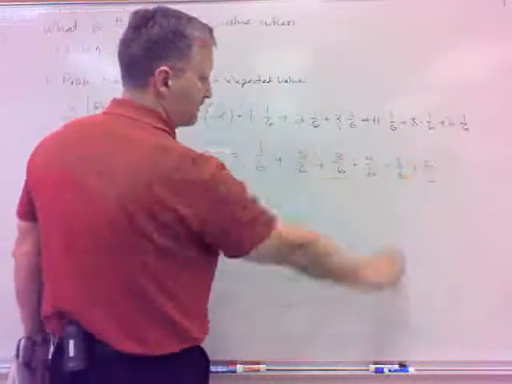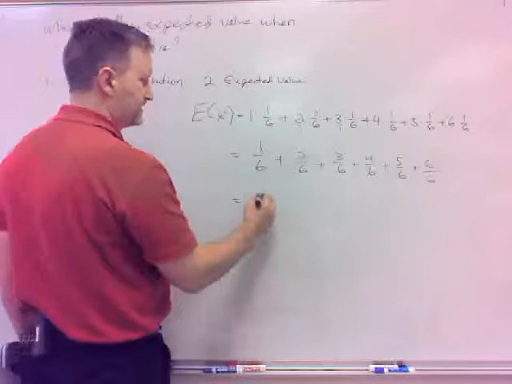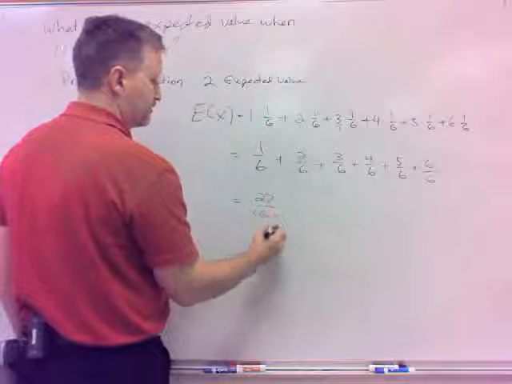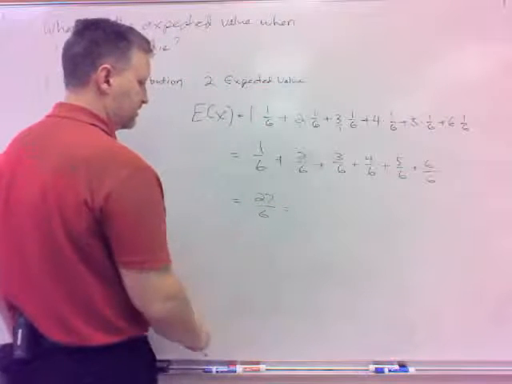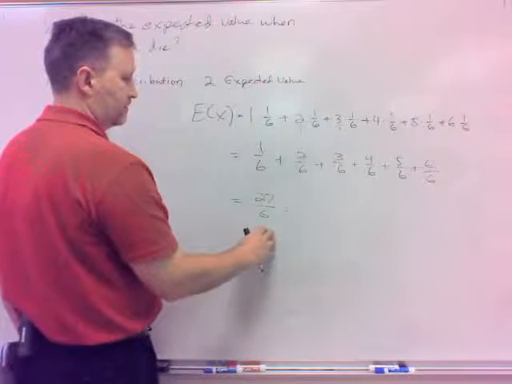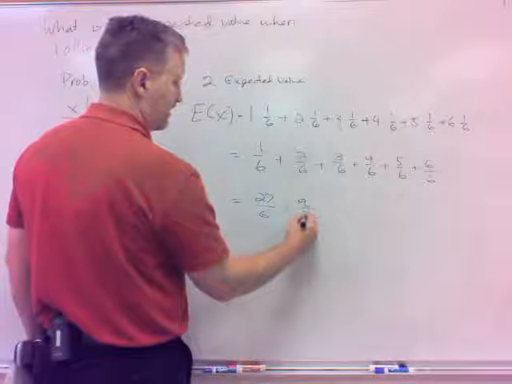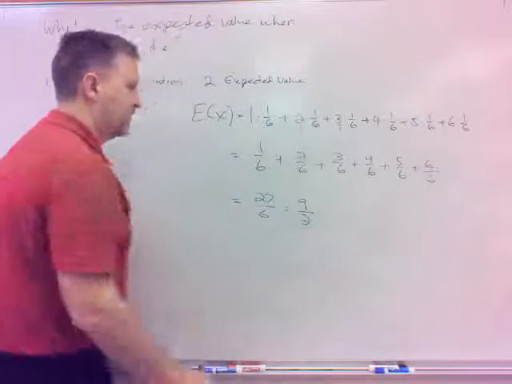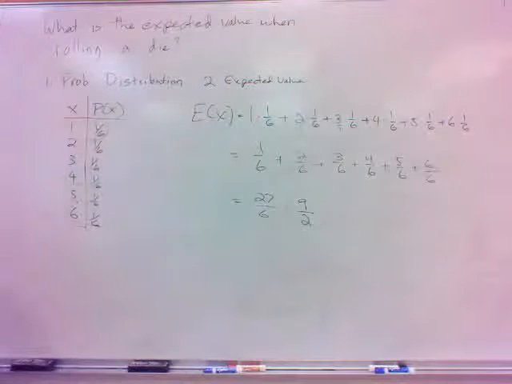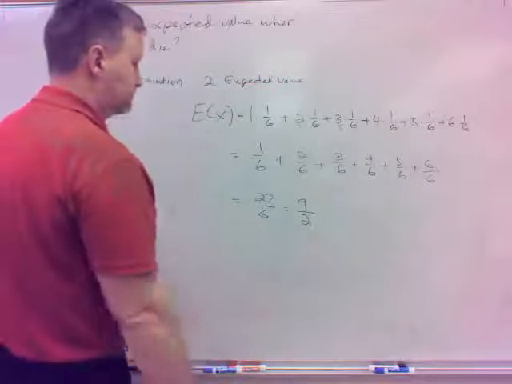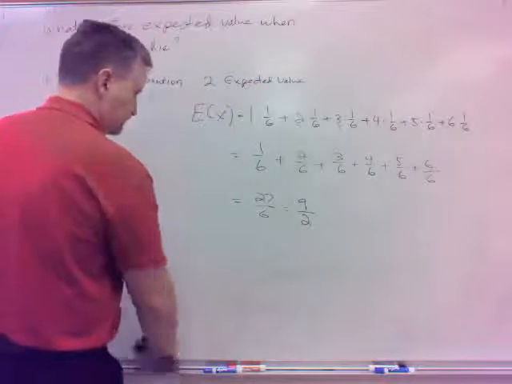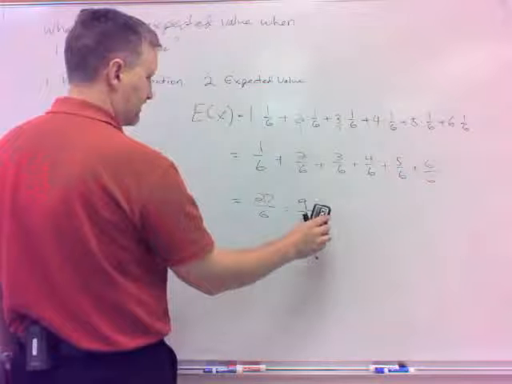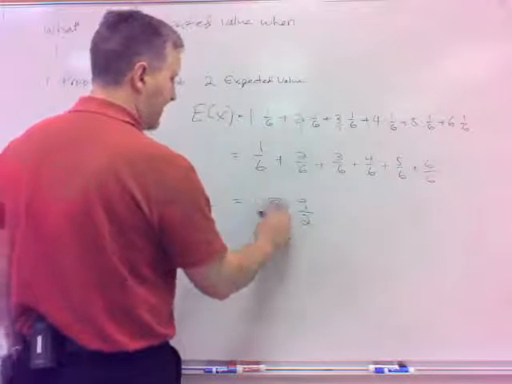12, 20, 27/6, which reduces by 3 to be 9 halves. But let me go ahead and put this as a decimal. What is 9 halves as a decimal? Did I mess up? No, I don't know. I think I did, because that's not right.